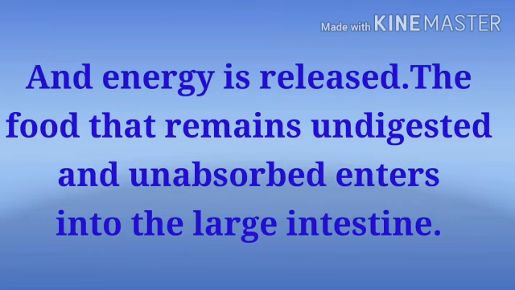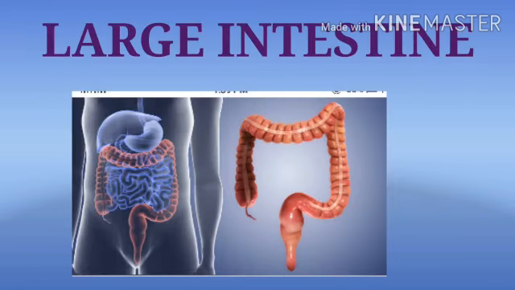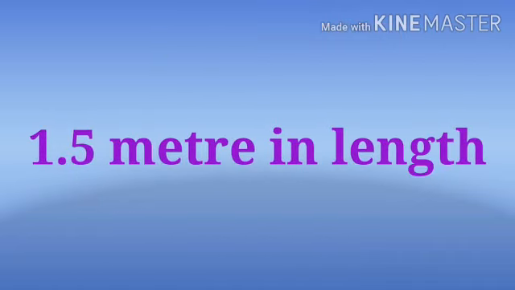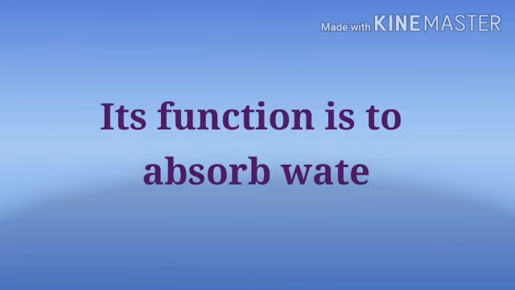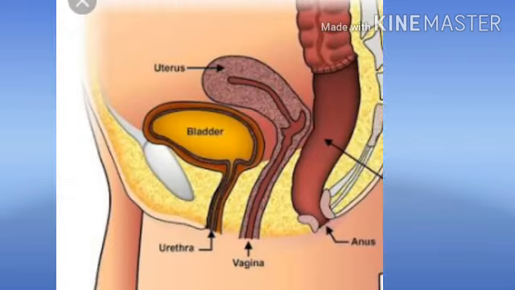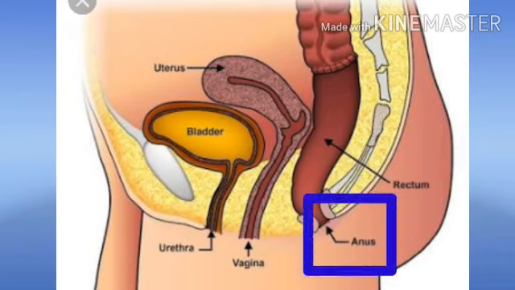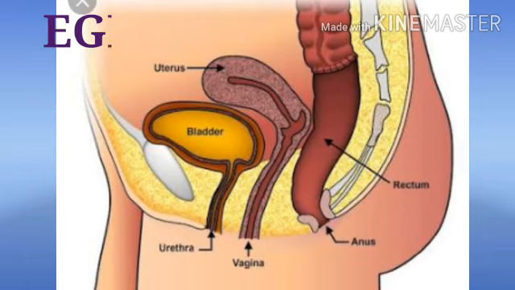undigested and unabsorbed enters into the large intestine. The large intestine is wider and shorter than small intestine. It is about 1.5 meter in length. Its function is to absorb water and some salts from the undigested food material. The remaining waste passes into the rectum and remains there as semi-solid feces. The fecal matter is removed through the anus from time to time. This is called egestion.